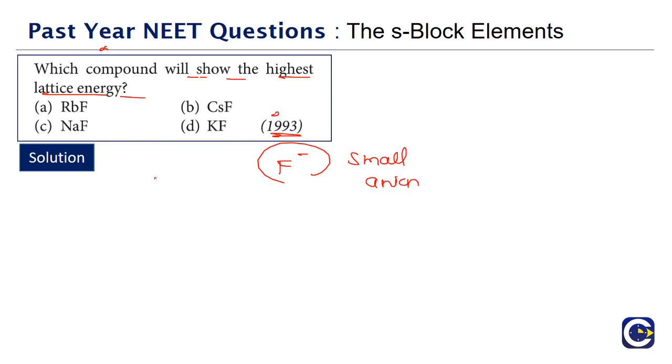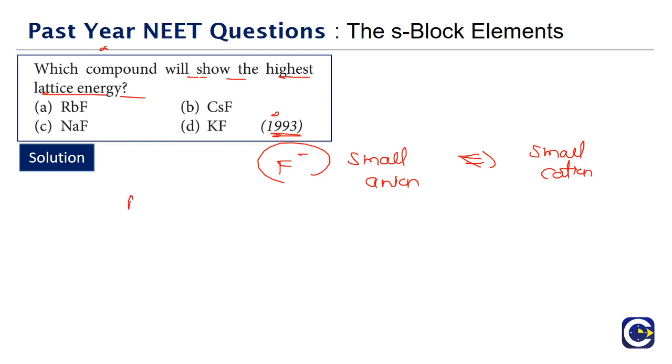A small anion will be able to fit itself efficiently in a lattice with a small cation. So if we have a small cation, then the packing will be efficient, and hence lattice energy will be high. So for small anions, the cation should be small. For large anions, the cations also should be large.